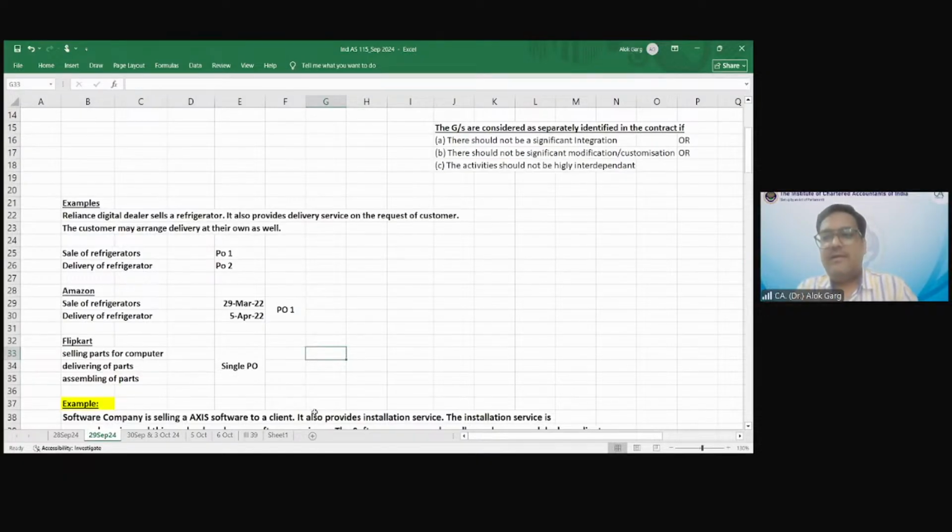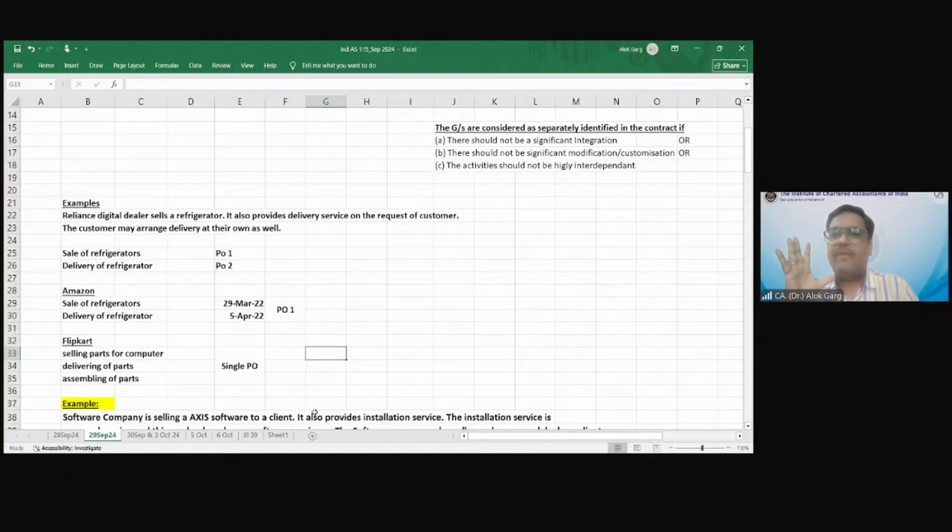So tell me whether these are three performance obligations: sale of computer parts, delivery of parts, and assembling of parts. Are these three performance obligations or a single performance obligation? It is integrated, each and everything, all the things. It's a single performance obligation. You are right. Saminath, you are absolutely right.